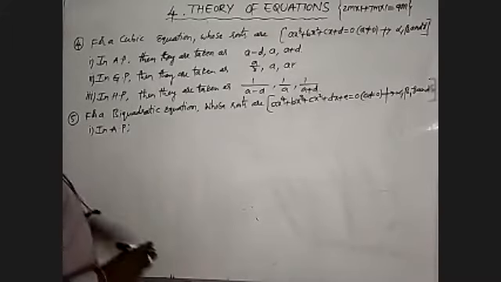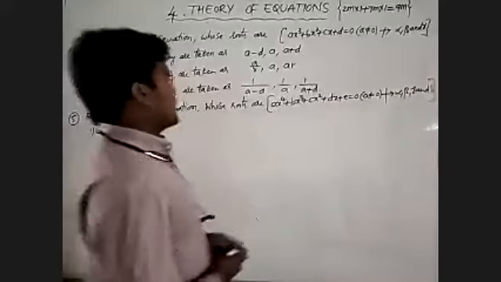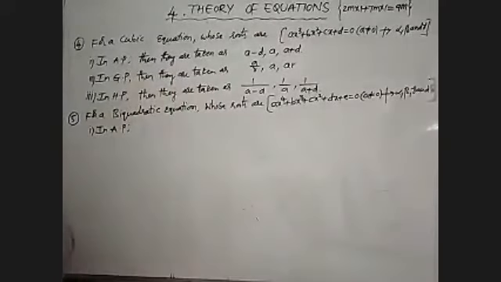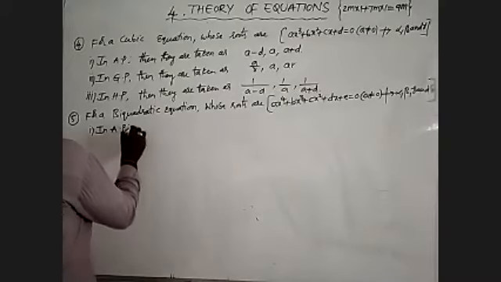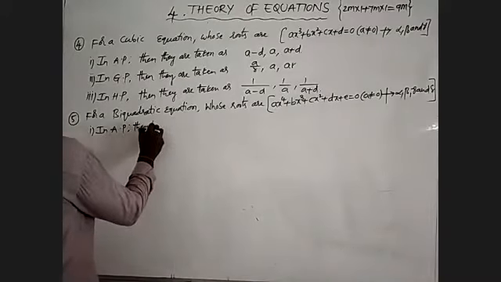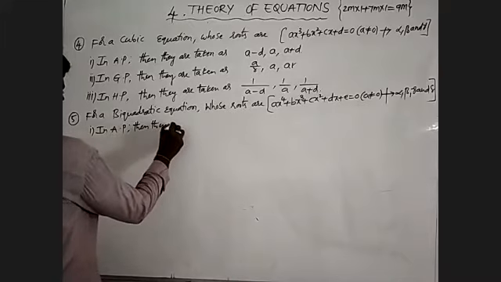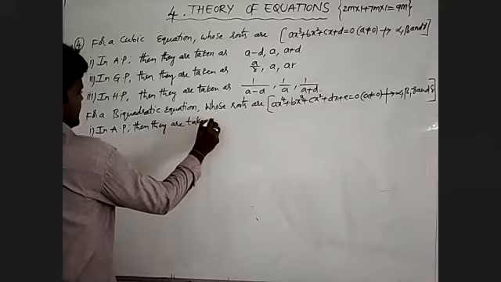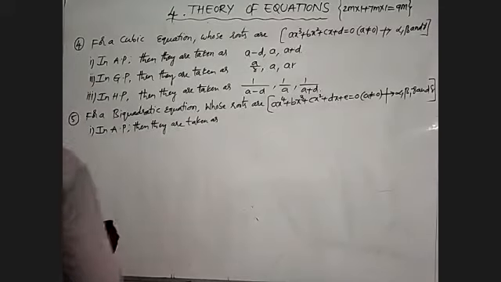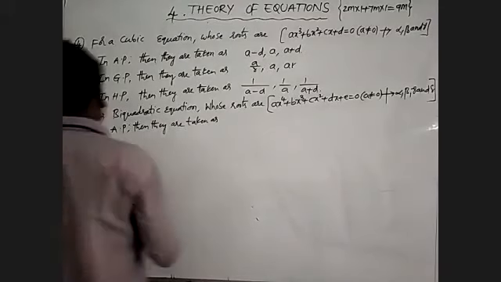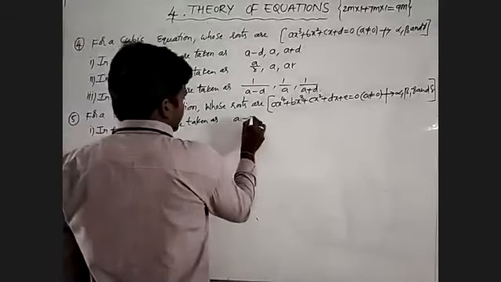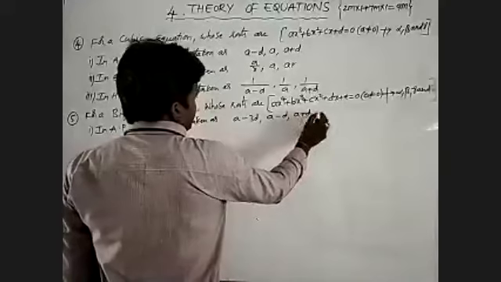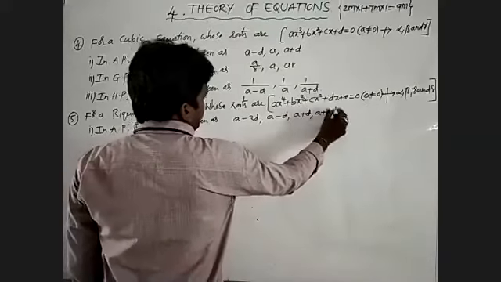Degree 4 means 4 roots will appear. Let the 4 roots be taken as a minus 3d, a minus d, a plus d, a plus 3d.